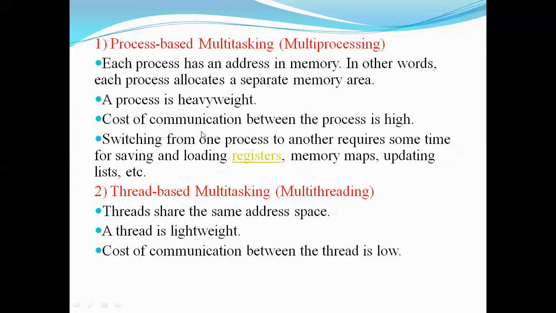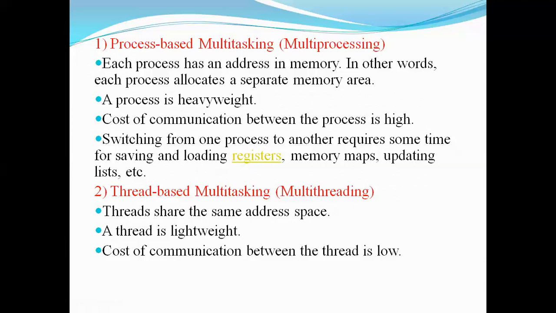Next, the cost of communication between processes is high, whereas the cost of communication between threads is low. Switching from one process to another requires some time for saving and loading registers and memory maps, updating lists, etc. In one video on operating systems, I discussed context switching, where when the CPU is switching from one process to another, the first process which is releasing the CPU should save its status in a set of registers.